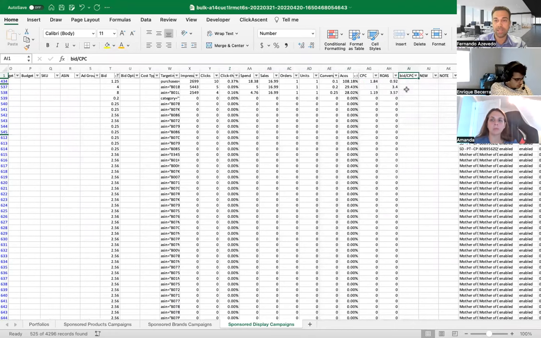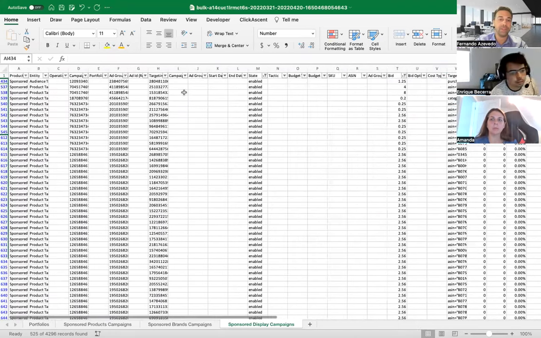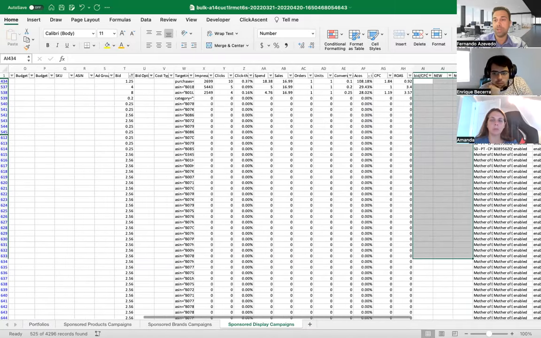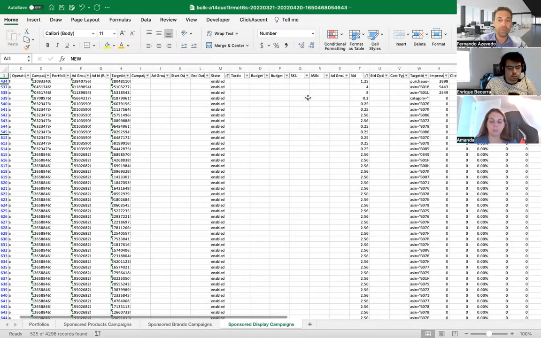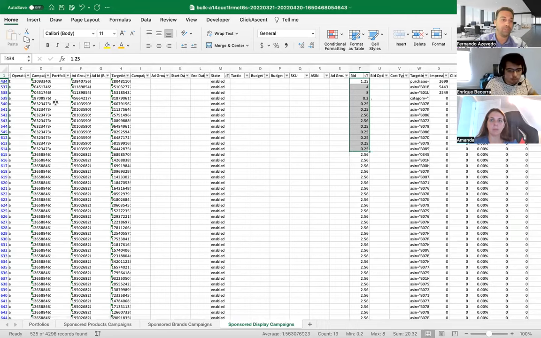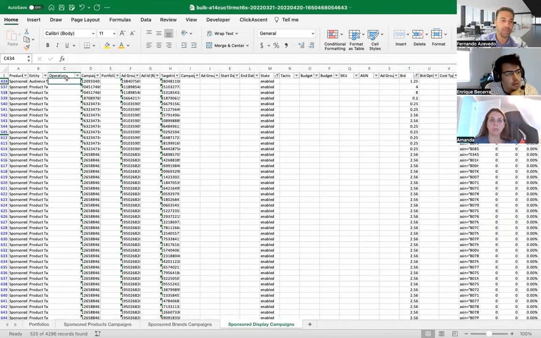You can sort by ACOS descending, and you can do all your operations here. Don't forget that everything you update here, when you calculate a new bid, you have to paste your new bids in the bid column, and you have to put the operation updates so you can update the spreadsheet. So those would be the next steps that we would do in this spreadsheet.